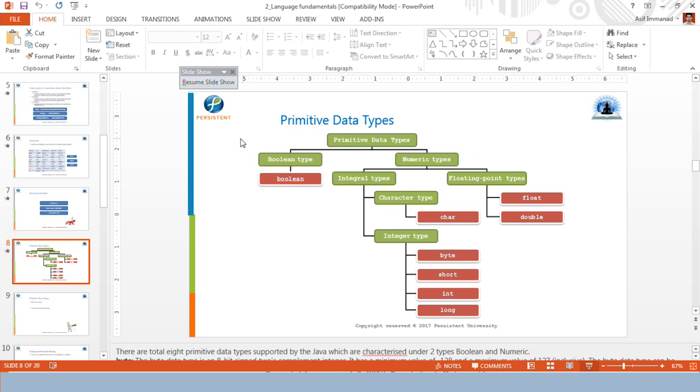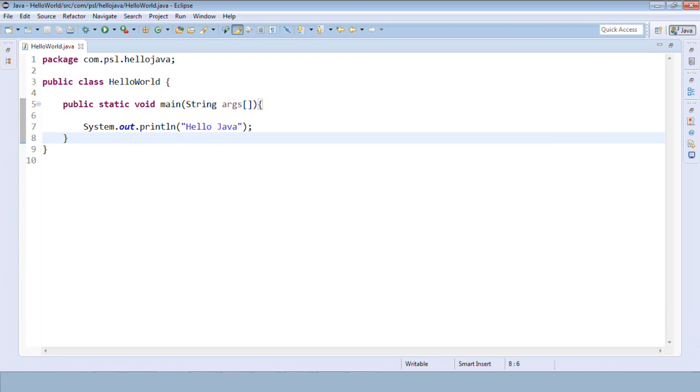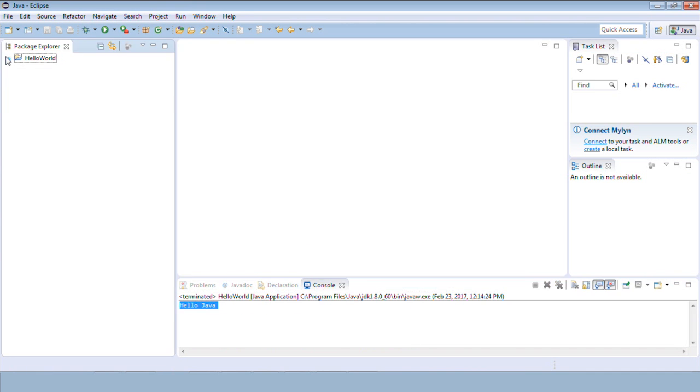Okay, so I'll come back to Eclipse. I'll open Eclipse again. So our Eclipse is already open. Let me close this. We have already created one project here, that is HelloWorld.java, right? This is the HelloWorld project.